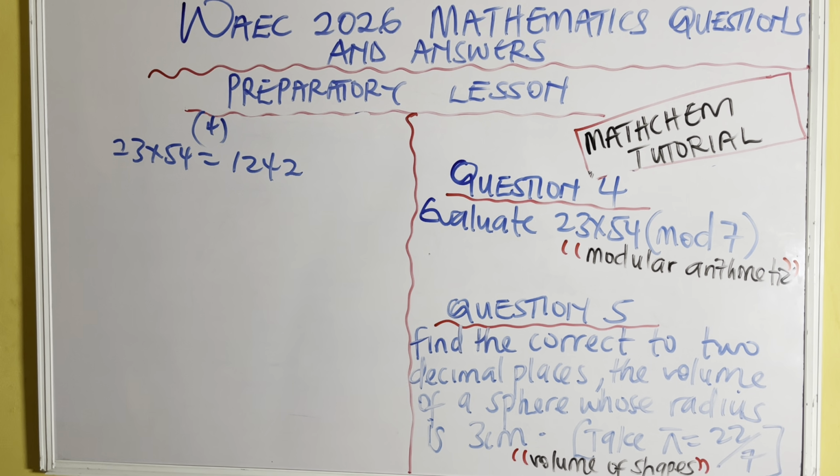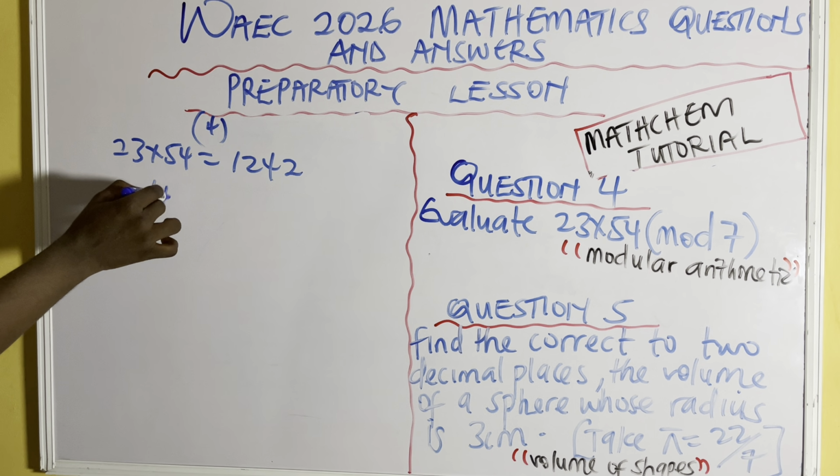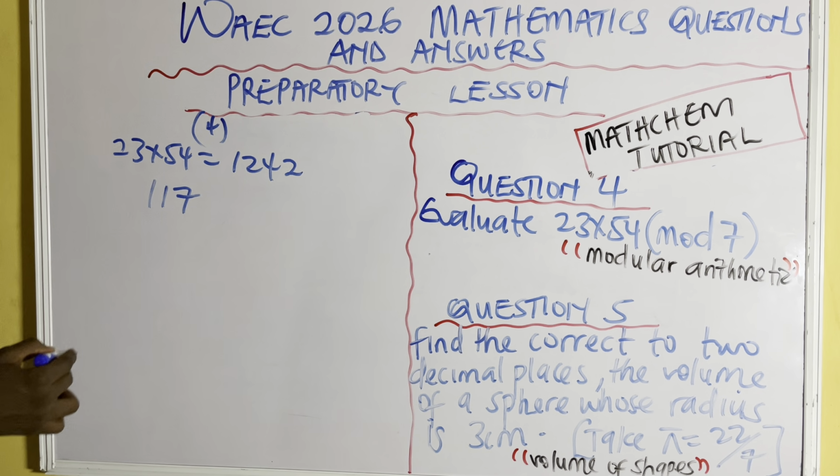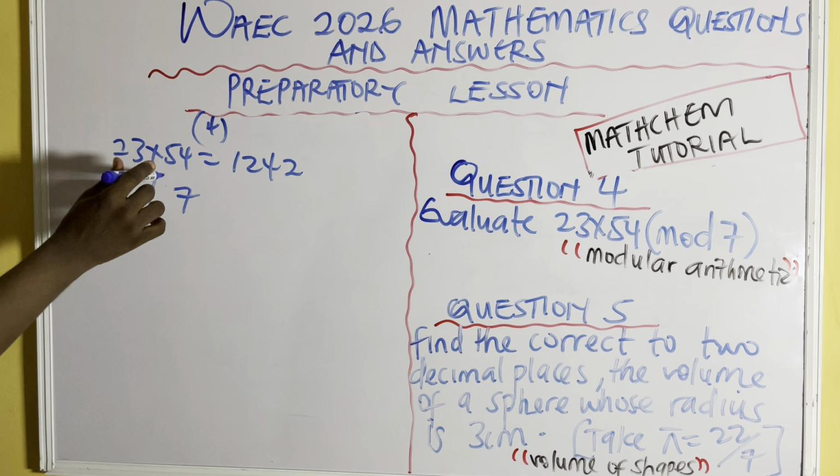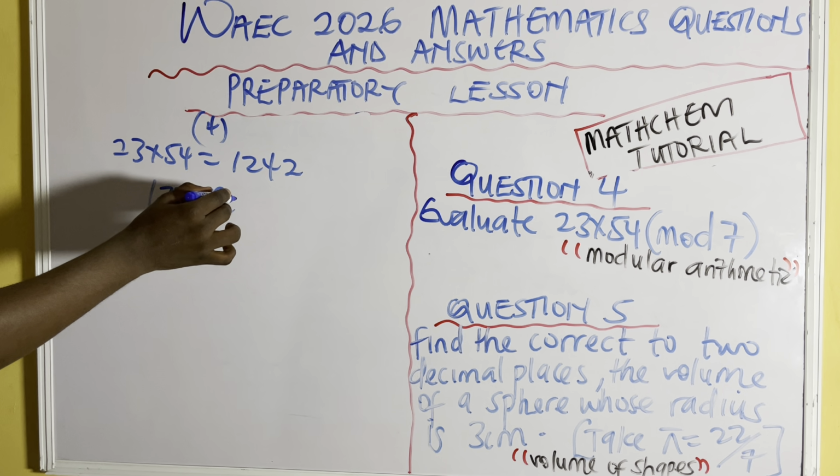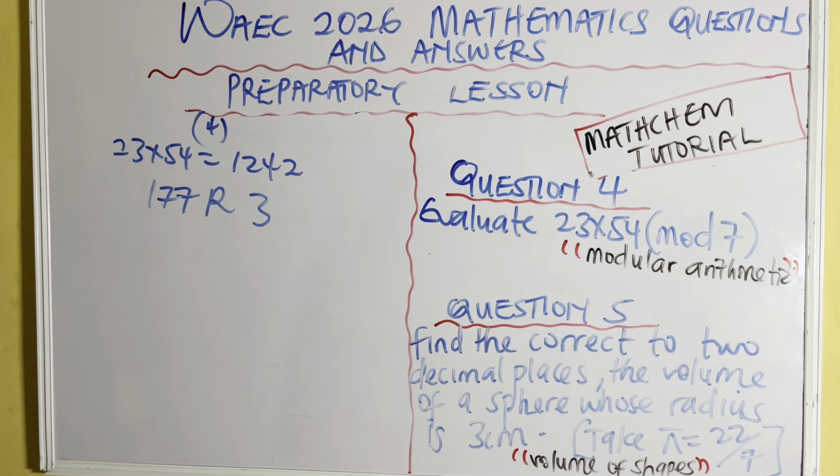If you divide it by 7, that should give you 177, with remainder 3. Yeah, 177 remainder 3.